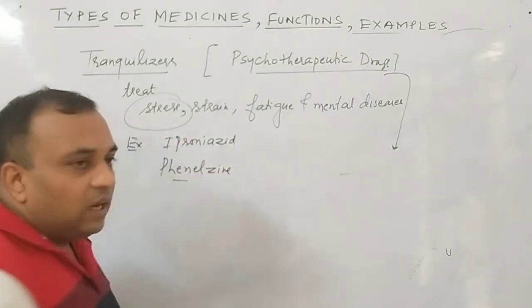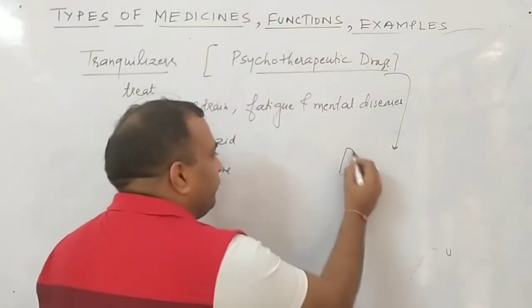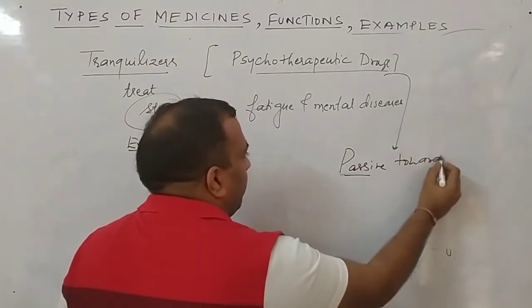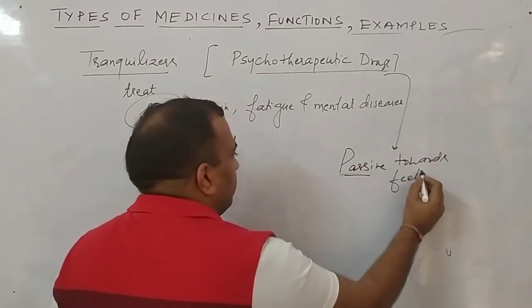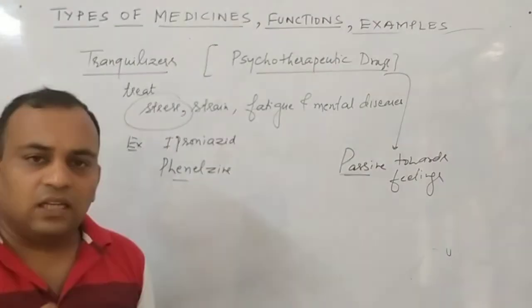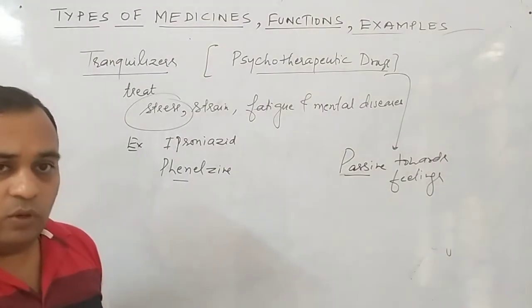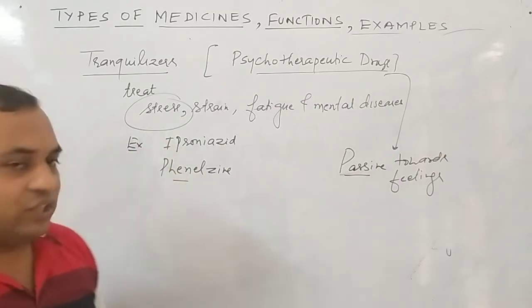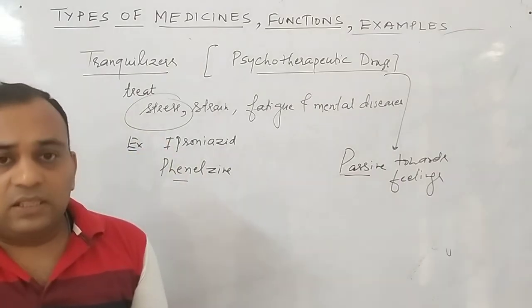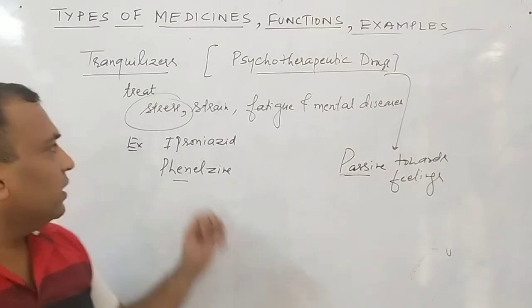Then what happens? Our body becomes passive towards feelings. Passive, you understand? Our body will respond to, you can say, change our mood, change our feelings. Clear to all of you? Normally, when we are in stress, we are not in a proper body position, we do not express ourselves, and we are particularly stressed.